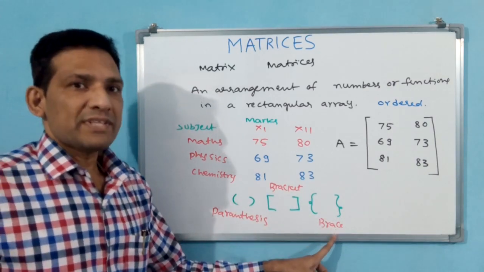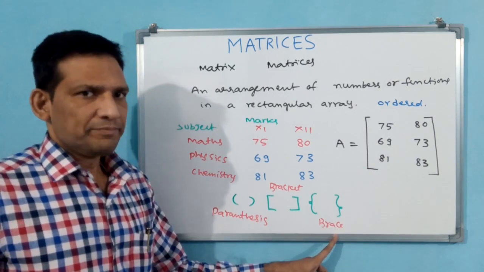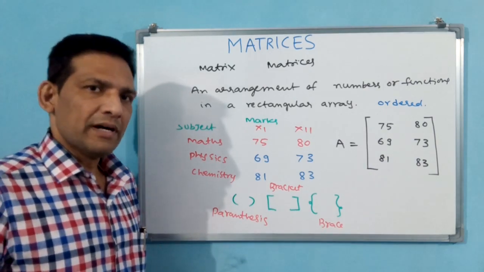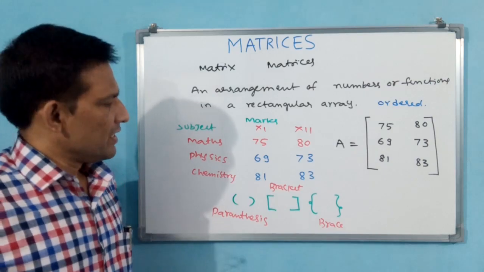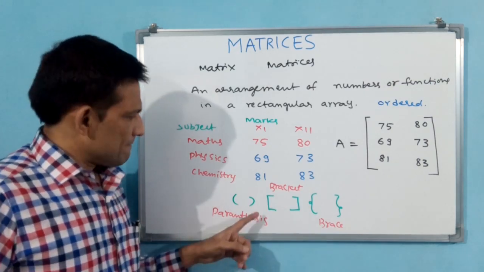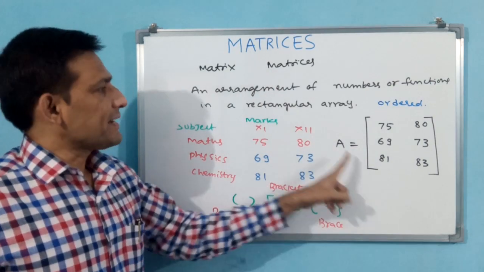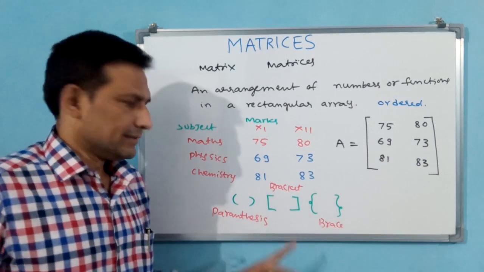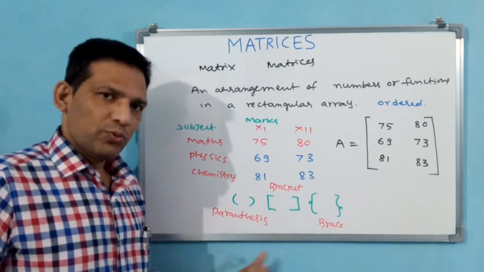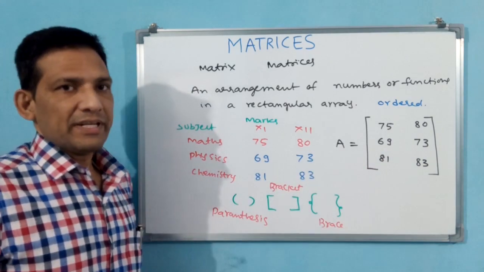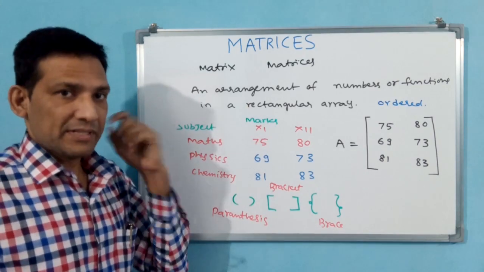Brace is used for sets, relations also. Okay? Brace is used there. But here in matrices, you have to use only bracket. You should not use these two for representing the arrangement of these numbers inside.